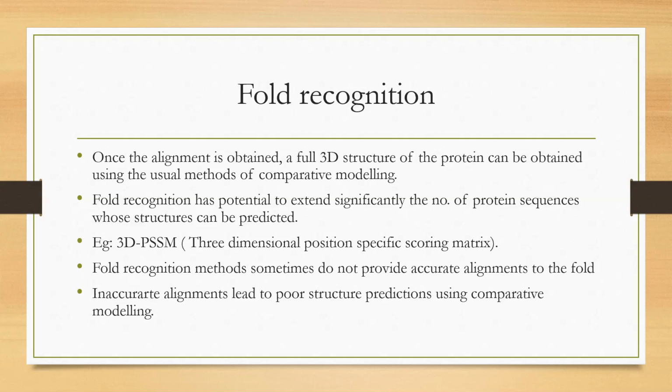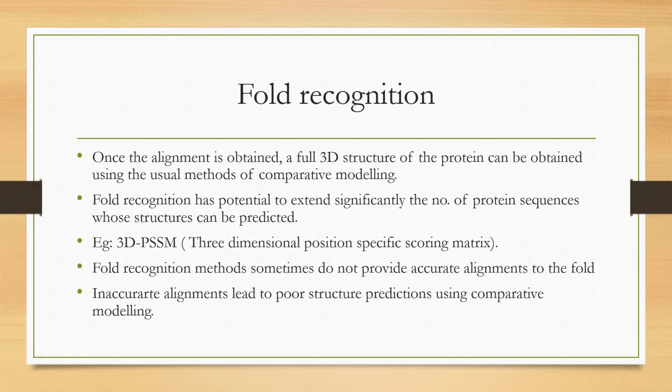In fold recognition also, the rest of the method is the same. The only difference is it searches through the fold library and identifies the protein that has the most suitable structure for your query sequence, and it gives you the alignment of your query sequence and the distantly related protein structures. Once the alignment is obtained, the rest of the procedure is similar to comparative modeling.